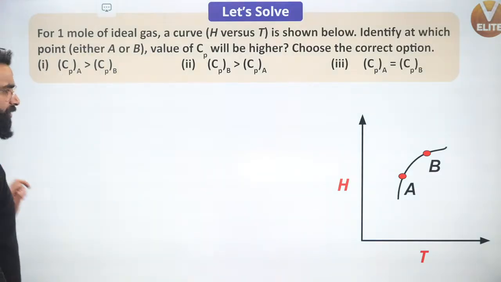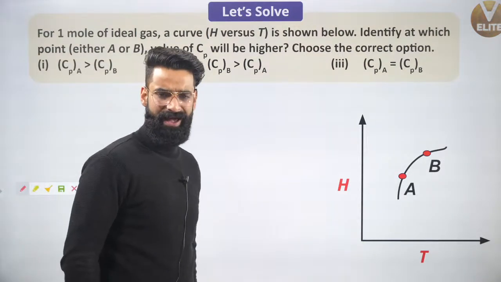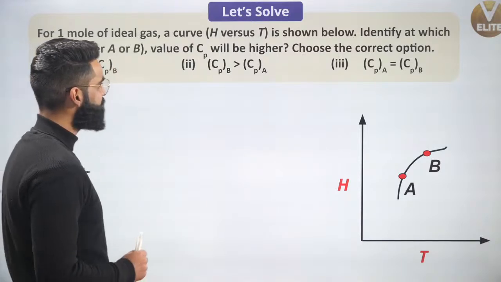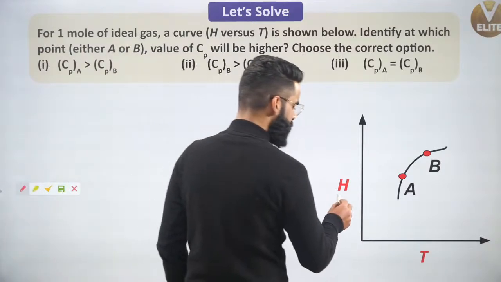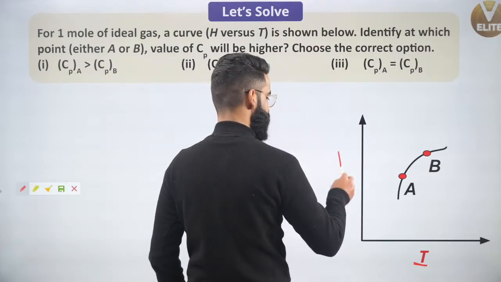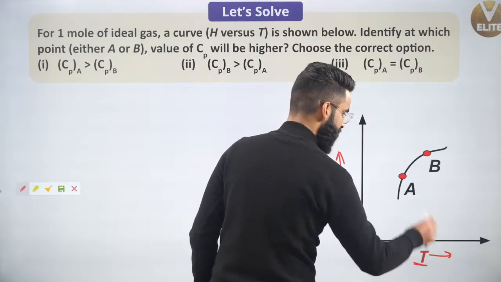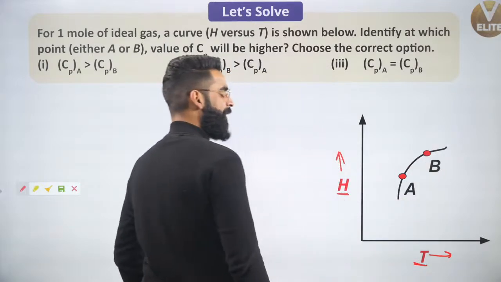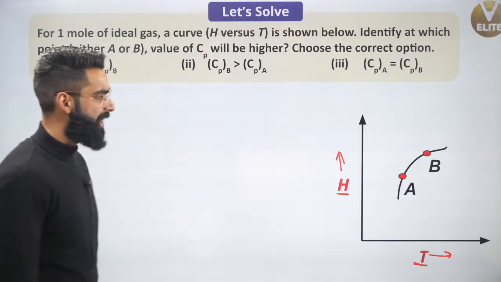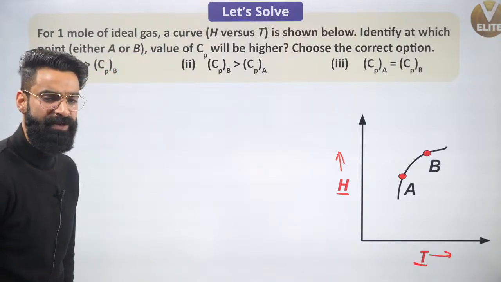This is one basic question which I want you guys to take a note of and let me know its answer in the chat box. For 1 mole of ideal gas, I've plotted a curve between enthalpy and temperature, and the curve is like this, yeah? Now, I have marked 2 points on this curve, A and B. Now, I need to check at which point A or B Cp value will be more.